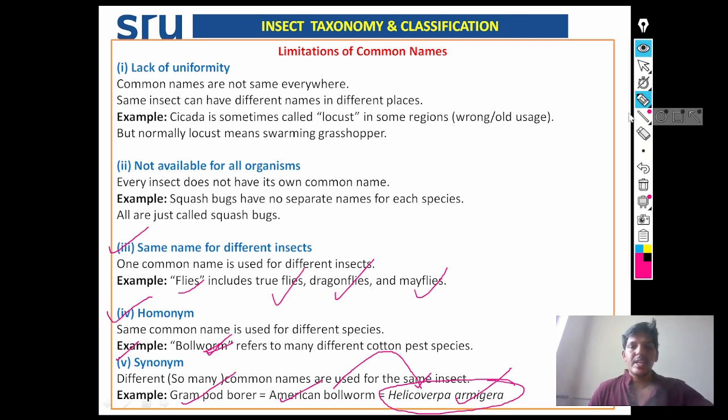So these are the limitations associated with the common name. What are the limitations associated with the common name? Lack of uniformity, not available for all organisms, same name for different insects, homonym and synonyms. All these are the problems associated with the common name.